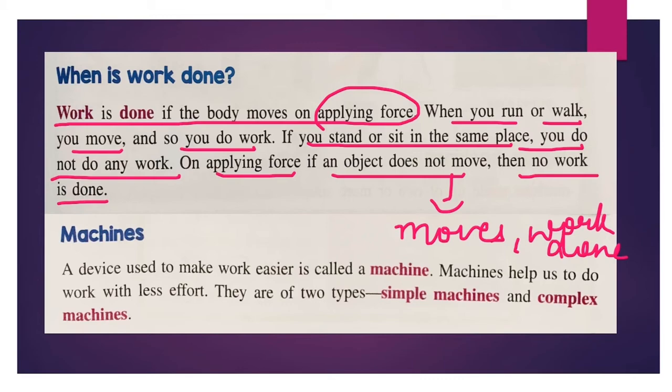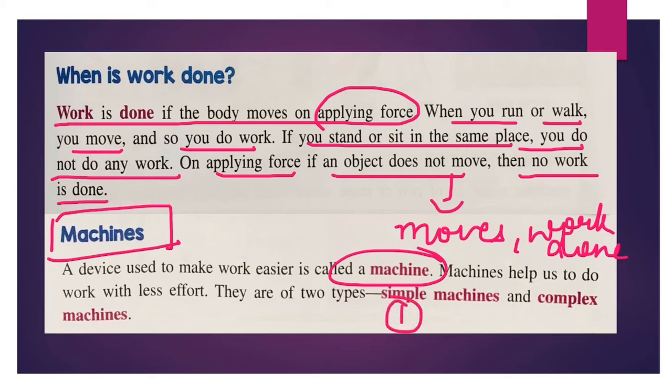Now next point, machines. What are machines? You might have seen that when we are supposed to do a number of calculations, we take the help of a calculator. It makes our work easy. You might have seen your mother washing clothes. She is using a washing machine because it makes her work easier. So, any device which makes work easier is called a machine. Machines can be categorized into two types: first simple machines and second complex machines.